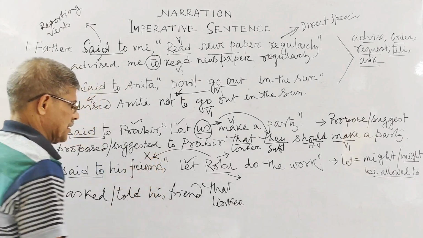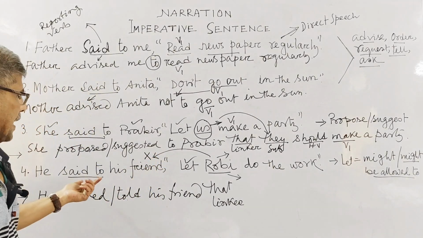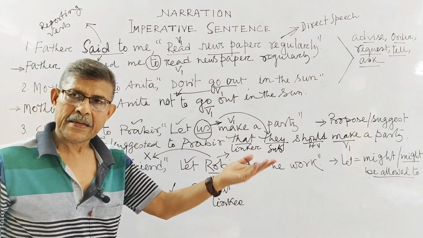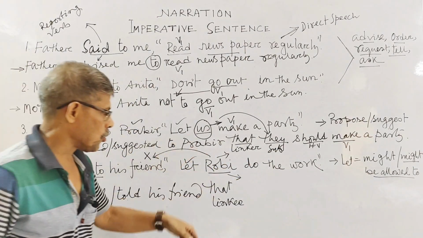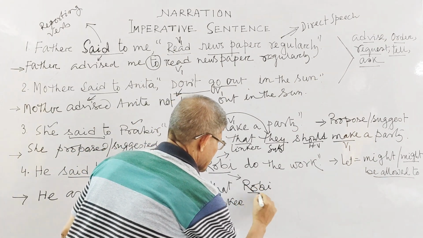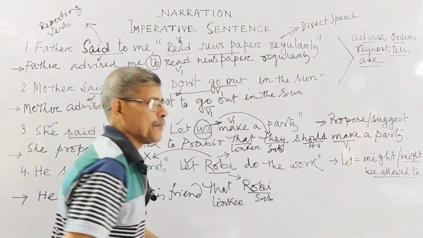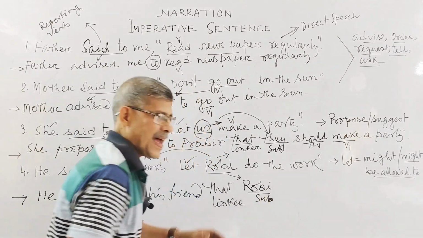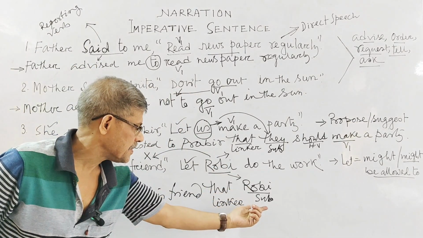He said to his friend, is somebody else, and Robbie is somebody else, isn't it? So Robbie is your subject. Clear? That subject you are getting to have for making your assertive sentence. This is your subject, isn't it?